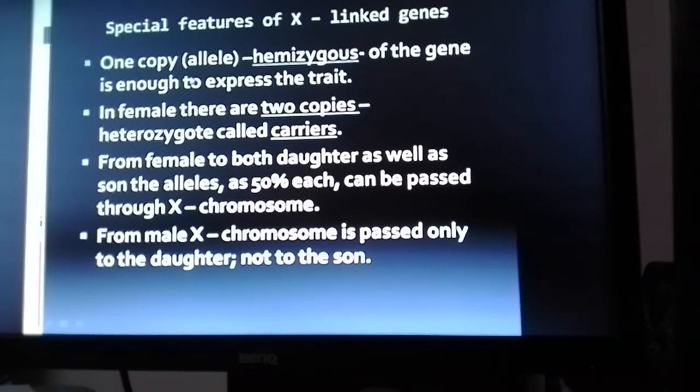But here one allele is sufficient for the expression of the character, either in normal form or mutant form. Accordingly, the condition in the case of a male is said to be hemizygous. And in the case of a female, if she is heterozygous, she is said to be a carrier of the mutant allele.